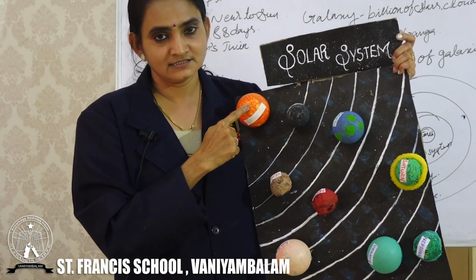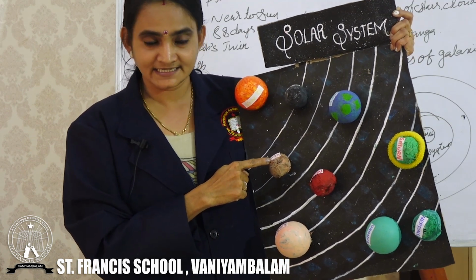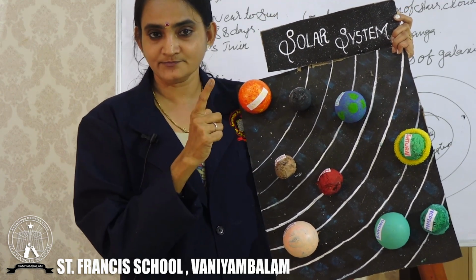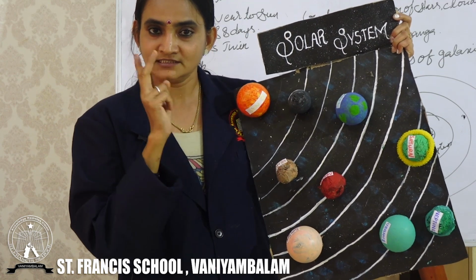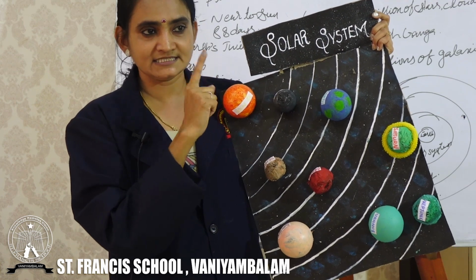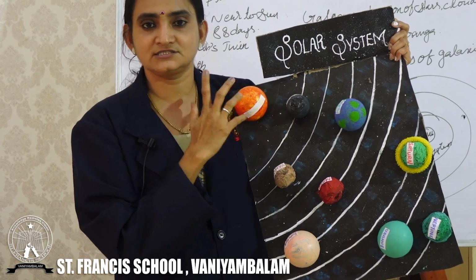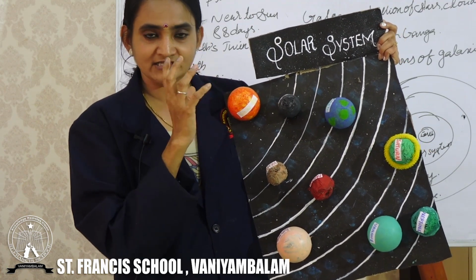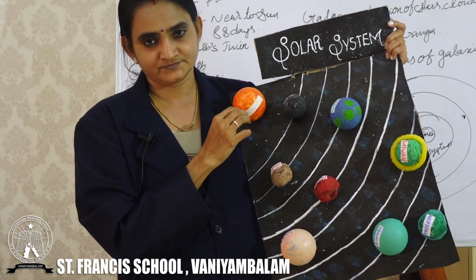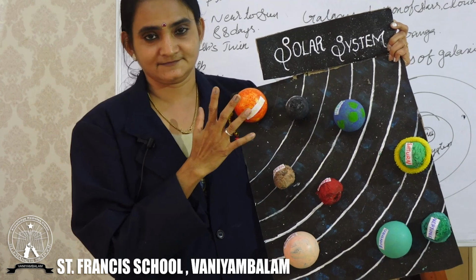The second one is Venus. We can also call it the Earth's twin. What is a twin? Twins are two who look the same as one another. So why is Venus called the Earth's twin? Because the size and shape of Venus are very similar to our Earth. So Venus is called the Earth's twin.